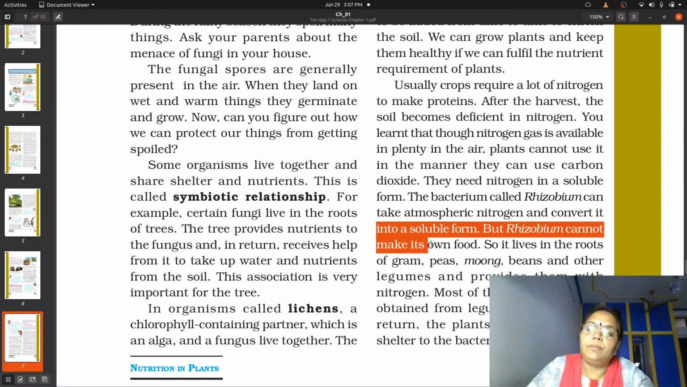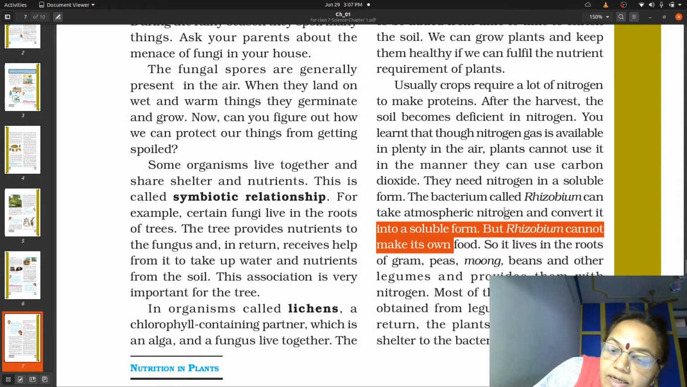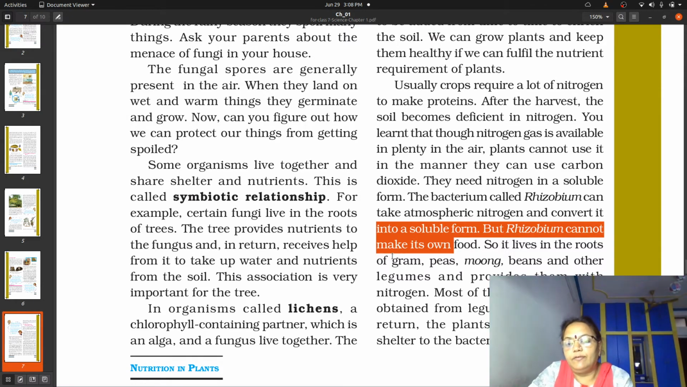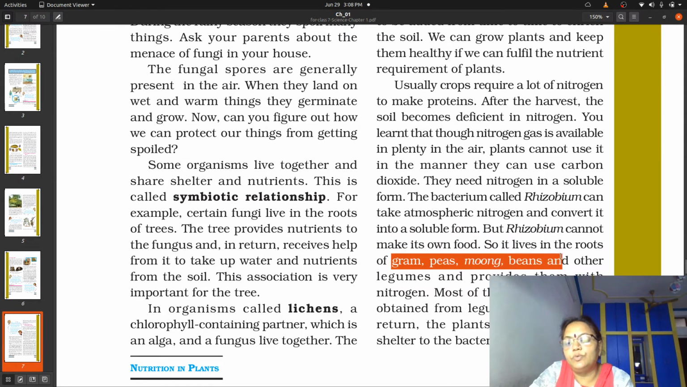नाइट्रोजन अपने आप को किसी ऐसे सोल्यूबल फॉर्म में बदल लेता है जो रूट्स एब्सॉर्ब कर लेती हैं, and after absorbing it, it will be taken into the body of the plant and will be helpful to make plants like gram, peas, moong, beans and other legumes very rich in proteins.